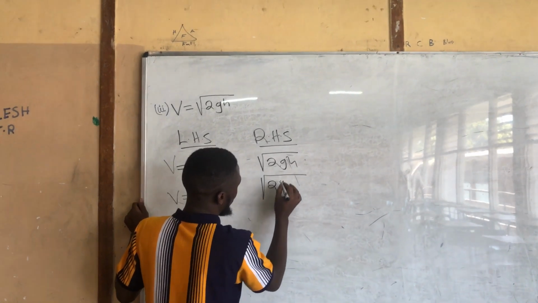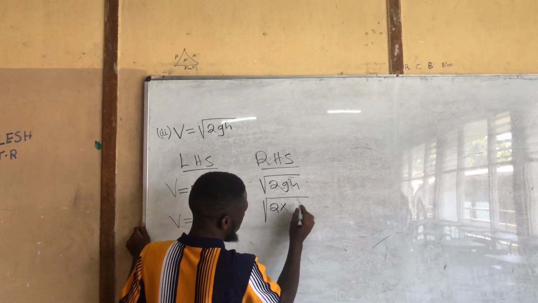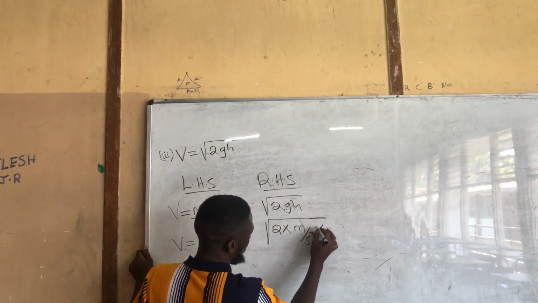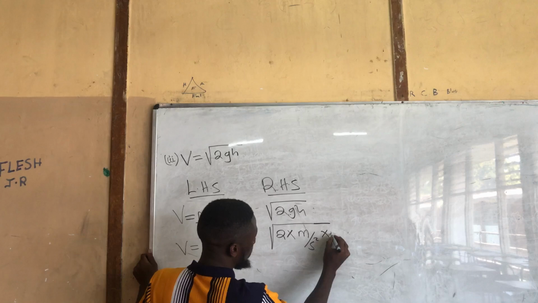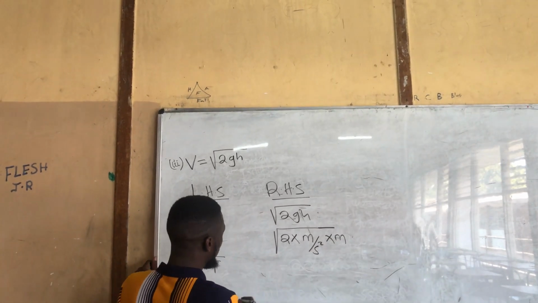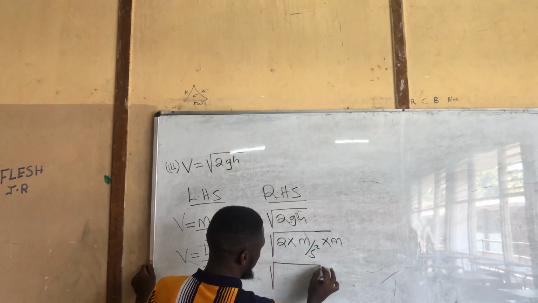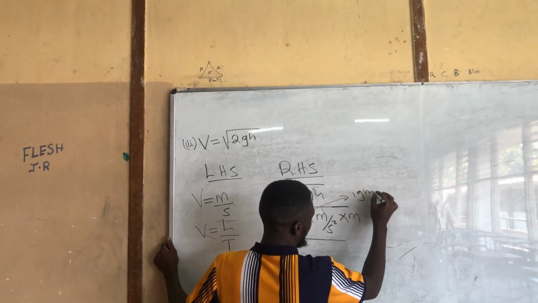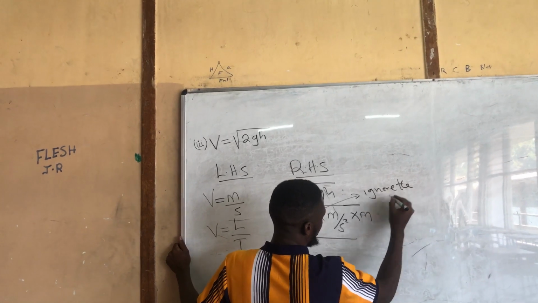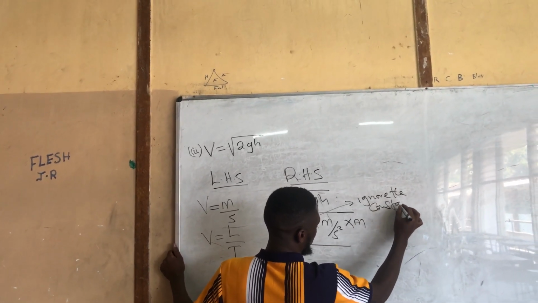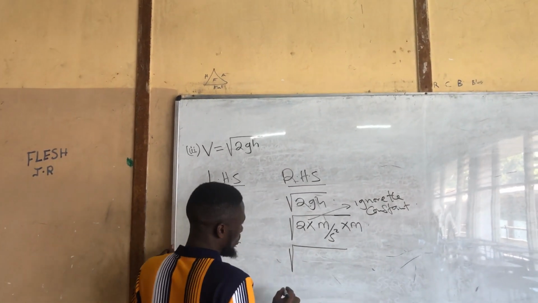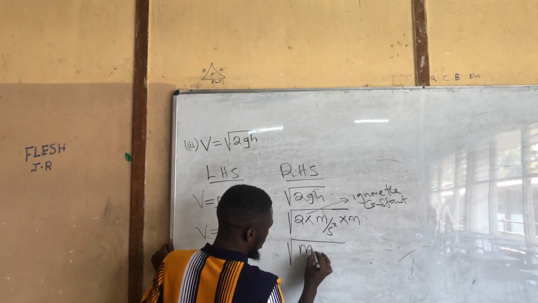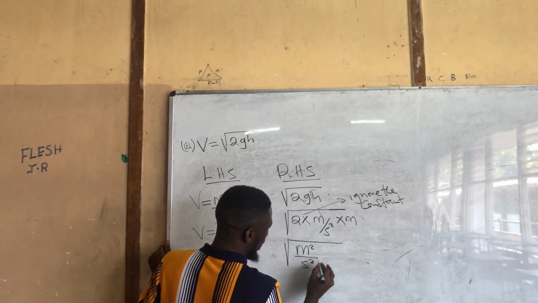So this is just the same as 2 multiplied by G. What is G? This is acceleration due to gravity, which is meters per second squared, multiplied by H. What is H? This is height measured in meters. Okay? And from here, let's ignore the constant. So inside you have, this time, m squared over s squared.